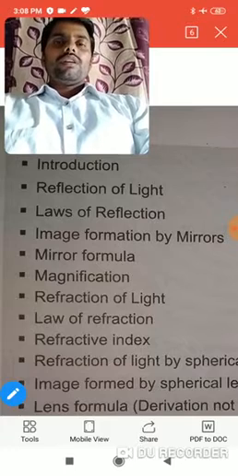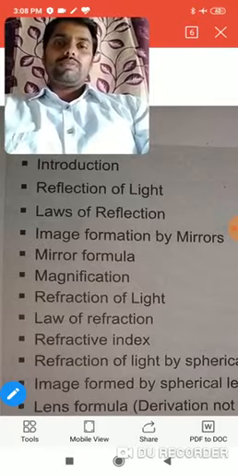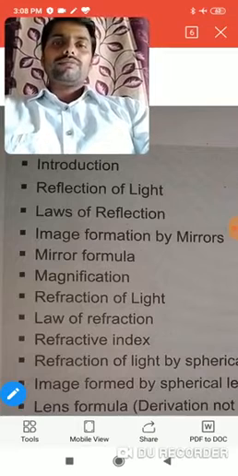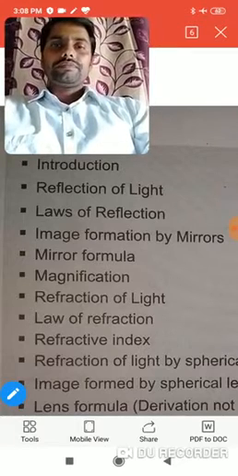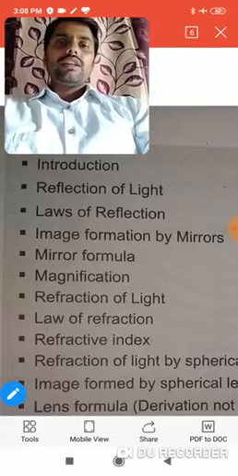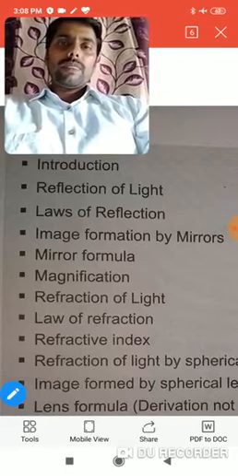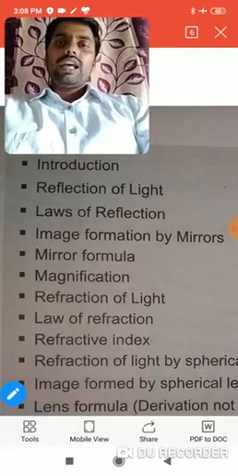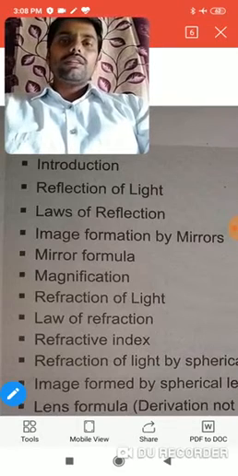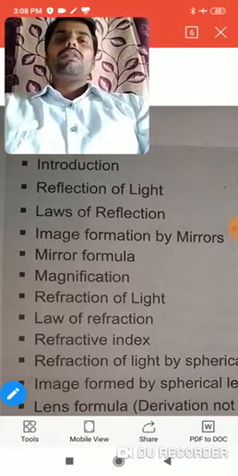Okay, so as per the board syllabus, let's discuss the syllabus of this chapter. In this chapter we have to study the general introduction of light. Then we will study what is reflection of light, then laws of reflection. Then we will study how images are formed with the help of mirrors, with the help of spherical mirrors. We will study the magnification of mirrors. After that